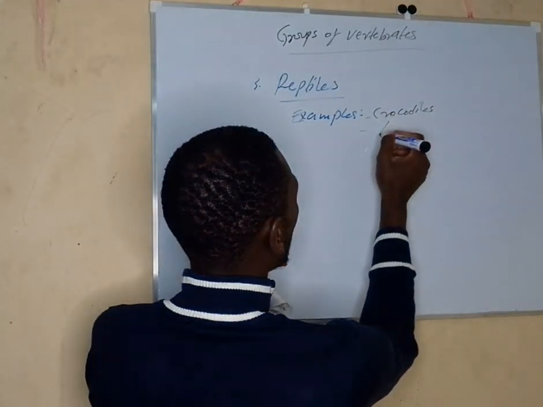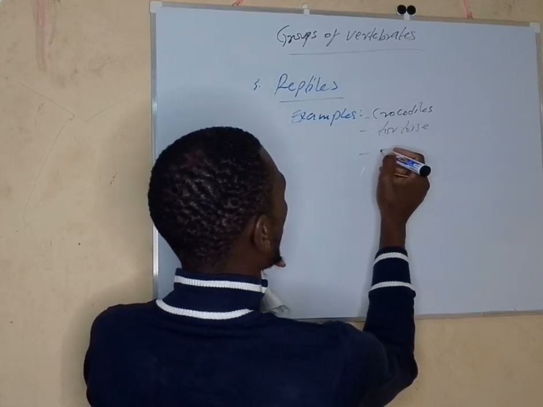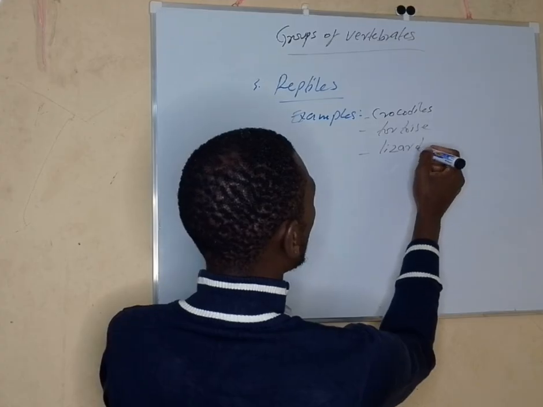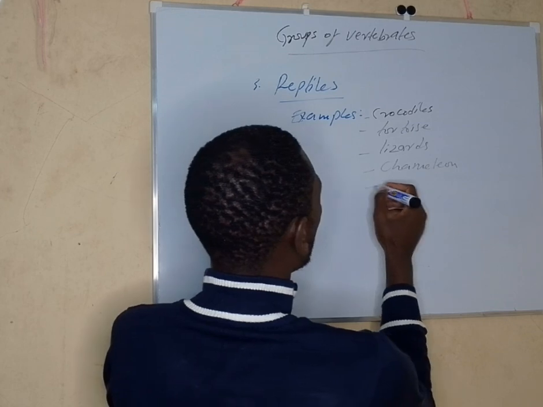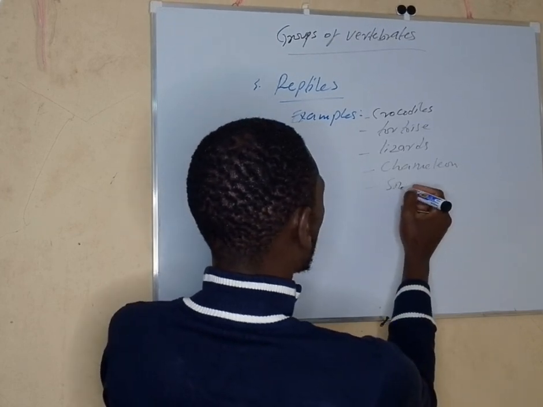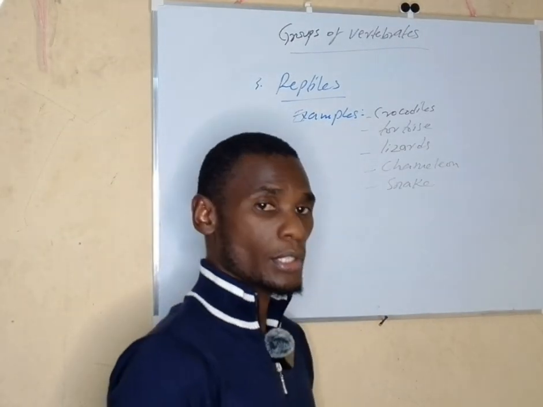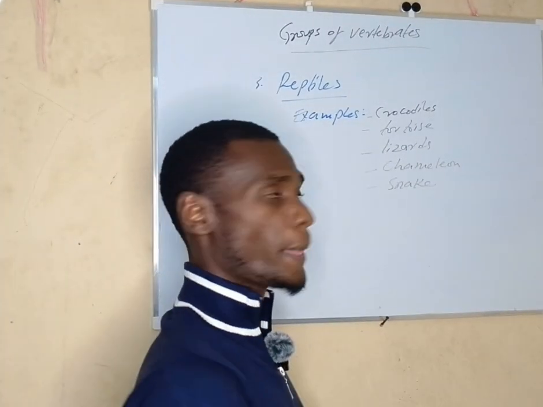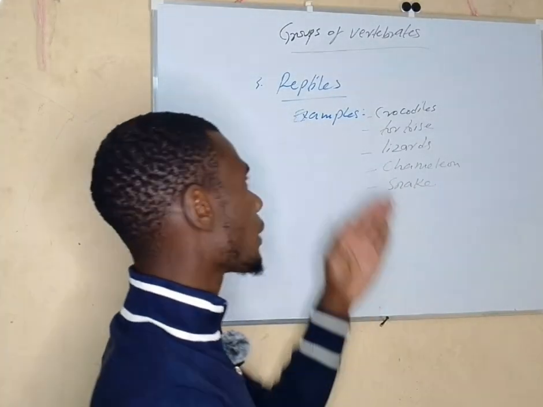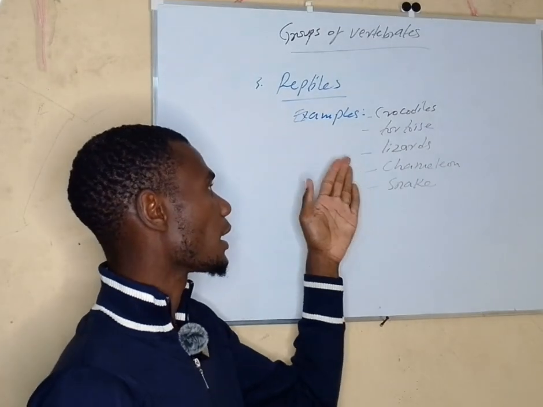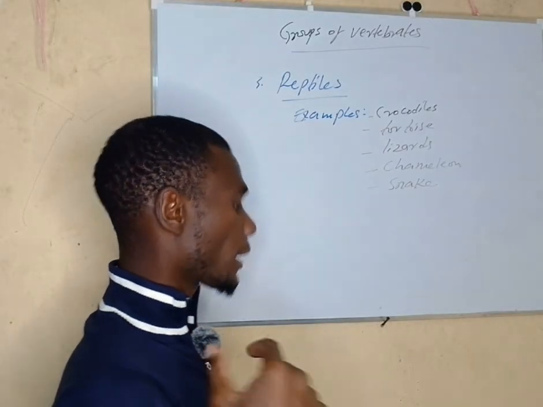We have tortoise. We have lizards. We have chameleon. We have snake. So that's also a very long list. They are not only these ones, there are so many examples of reptiles. So these are a few ones that we have picked. So we have talked about crocodiles, tortoise, lizards, chameleon, snakes. Those are some of the examples of reptiles.